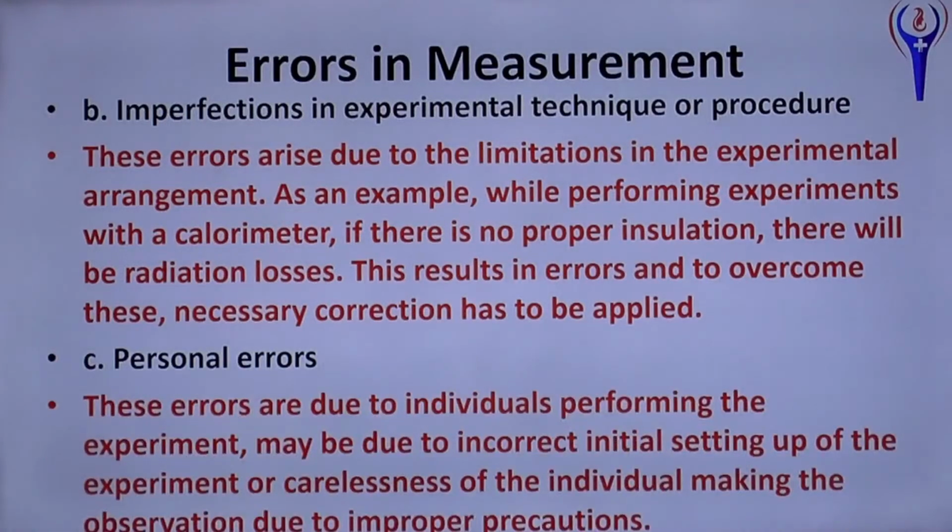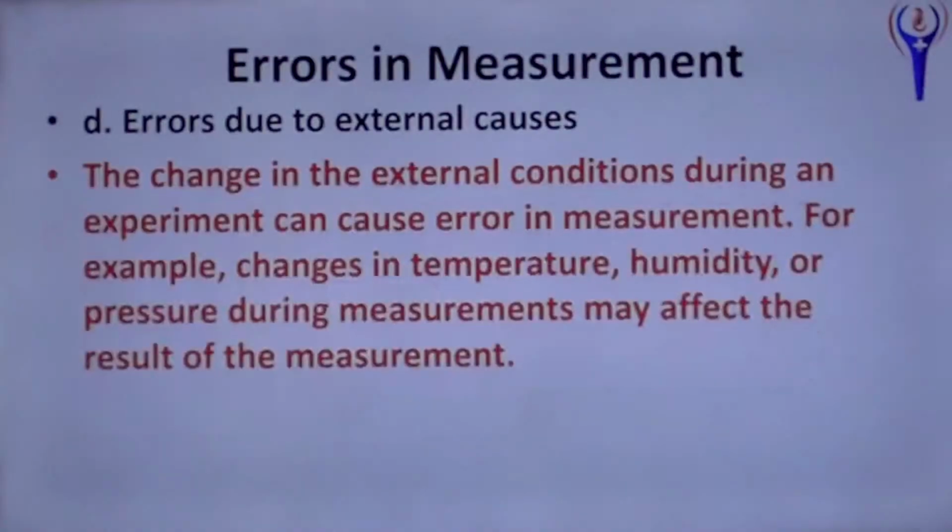Personal errors. These errors are due to the individual performing the experiment, may be due to incorrect initial setting up of the experiment or carelessness of the individual making the observation due to improper precaution. Errors due to external cause. A change in the external condition during the experiment can cause error in measurement. For example, changes in temperature, humidity or pressure during measurement may affect the result of the measurement.